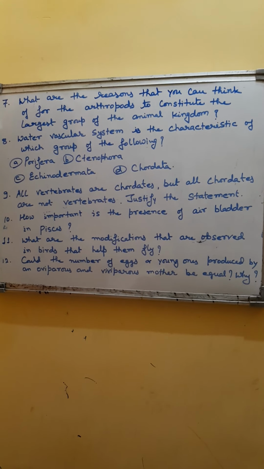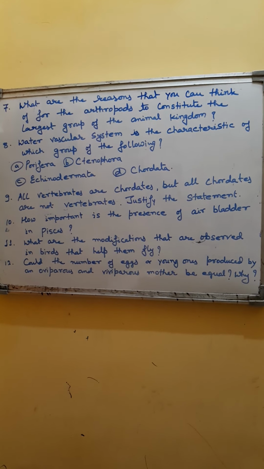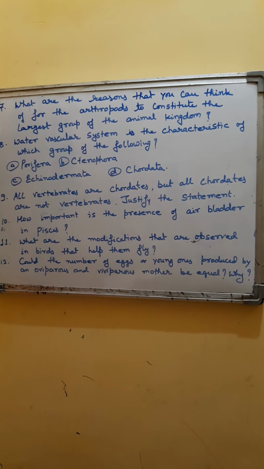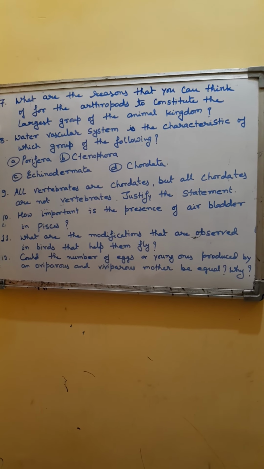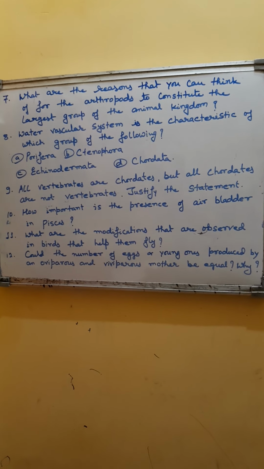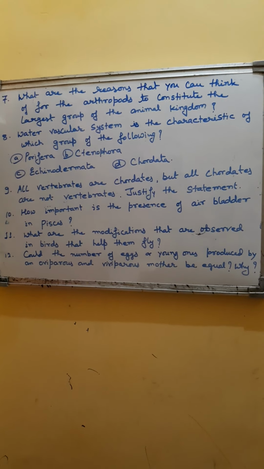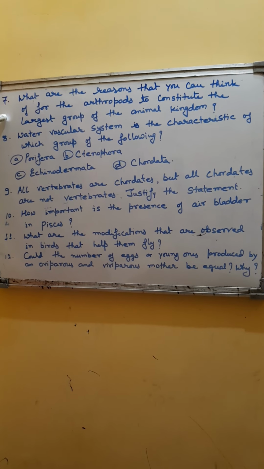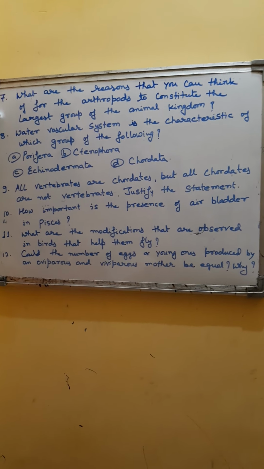The next characteristic may be tracheal respiration. Tracheal respiration means air is directly supplied to the cells and tissues, and it helps them to maintain a high rate of metabolism. Also, arthropods have highly developed sensory organs. They have compound eyes and they have receptors for smell, touch. They have antennae with the help of which they can take sensation from the surroundings and can be alert when any dangerous situation is there.